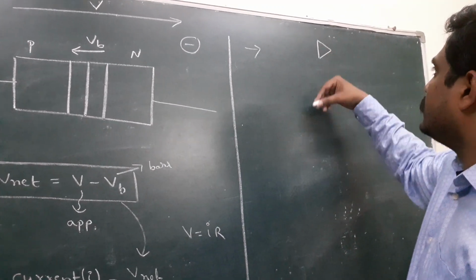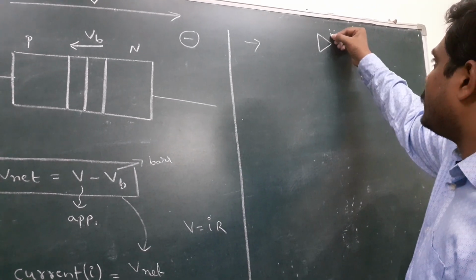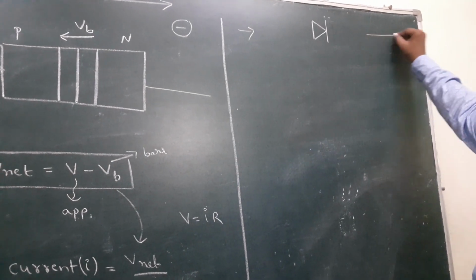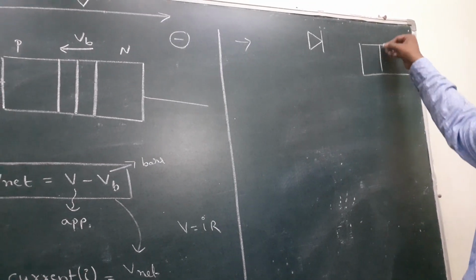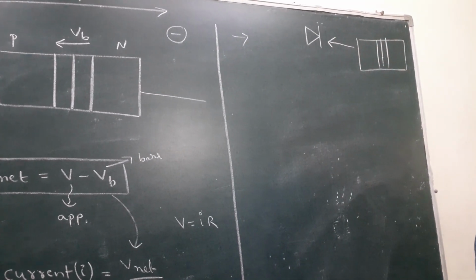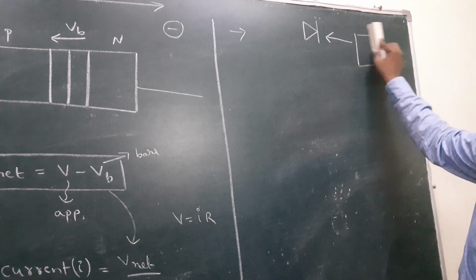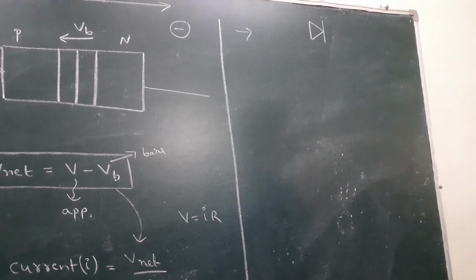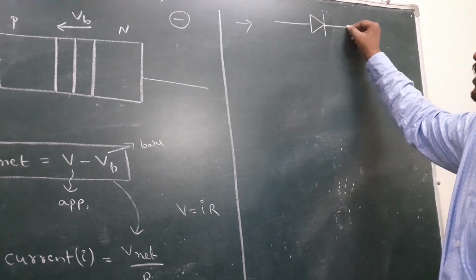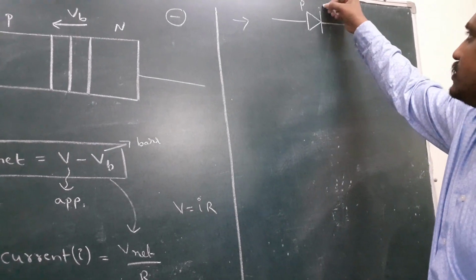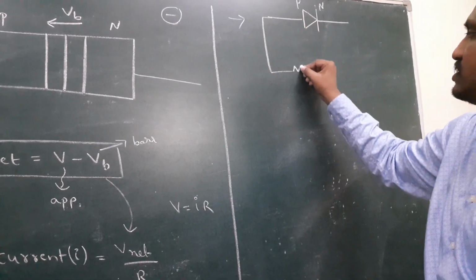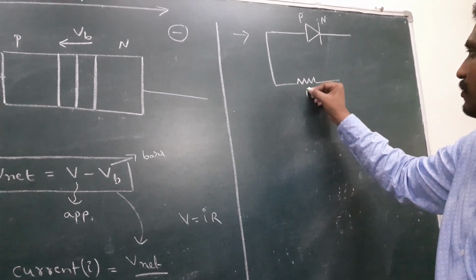Look here. This is the symbol of the PN junction diode. Generally we write it in this manner. This is the circuit symbol of the PN junction diode. In the symbol, this is P, and this is N. Here I connect the external resistor, capital R.